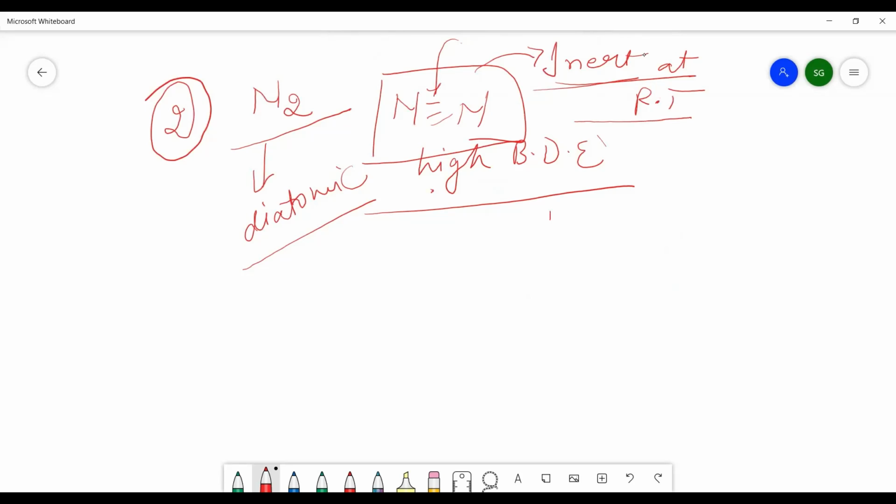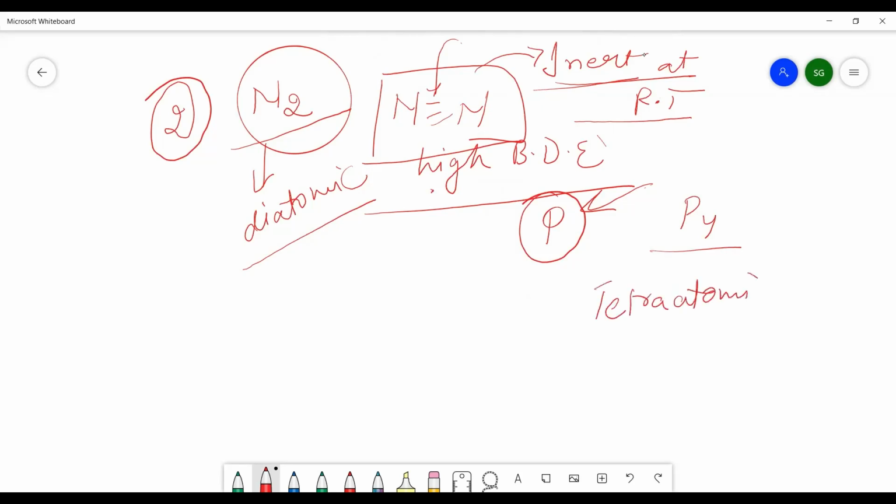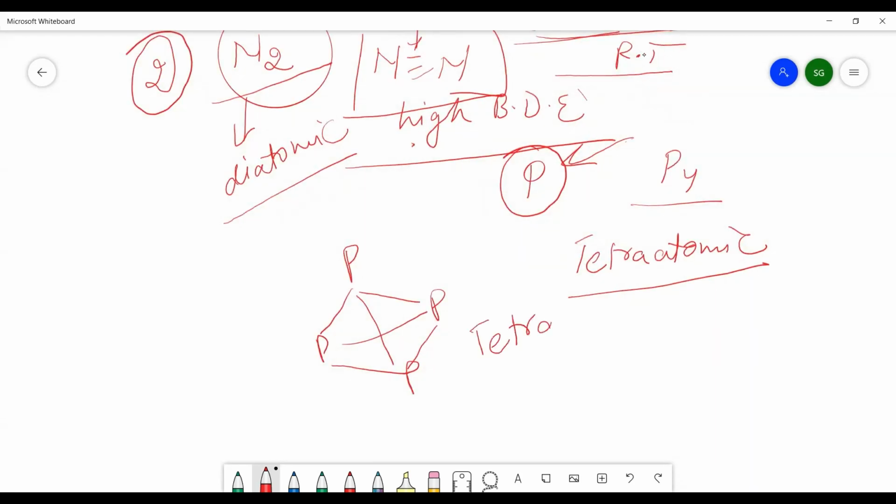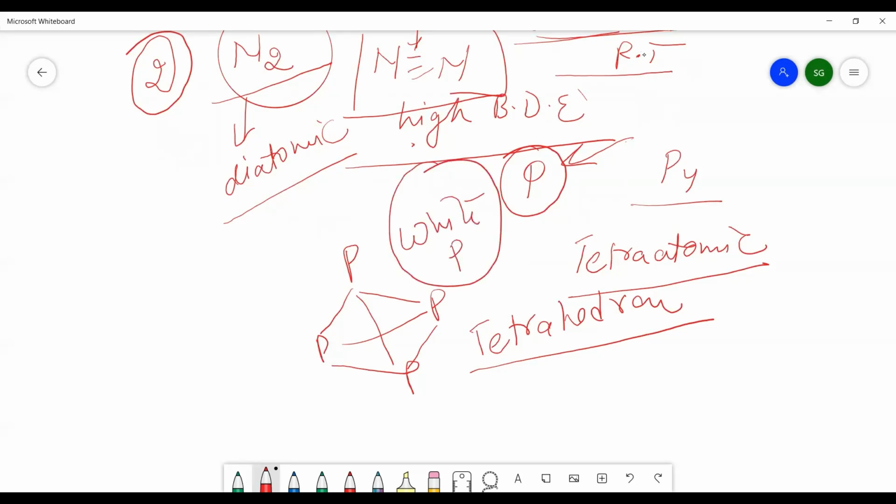And if you see how phosphorus exists in nature, means what is its elemental state? N2 is the elemental state of nitrogen. So phosphorus की elemental state क्या होगी? That is P4. And you know well, it is known as a tetraatomic molecule. The structure of this phosphorus P4 will be like this. And normally this is called a tetrahedron. It is highly unstable, and this is also known as white phosphorus. इसको white phosphorus भी बोलते हैं.